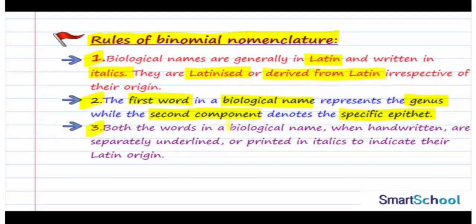The third rule: both the words in a biological name, when handwritten, are separately underlined, or printed in italics to indicate their Latin origin. So whenever we write a biological name, that is whenever it is handwritten, both the words are separately underlined. This is very important. They are separately underlined or printed in italics so as to indicate their Latin origin.